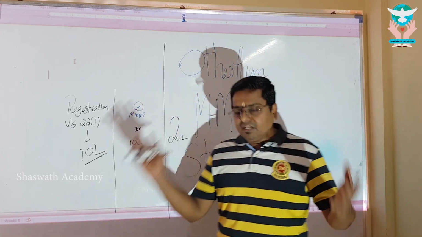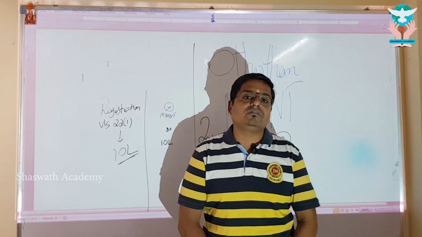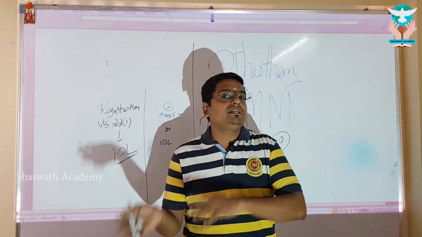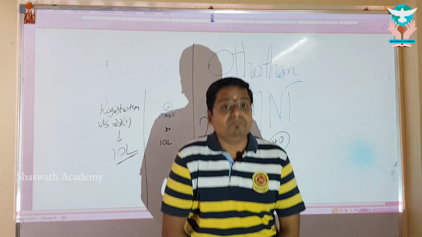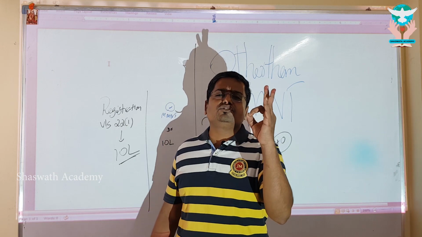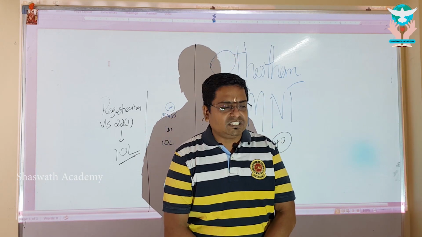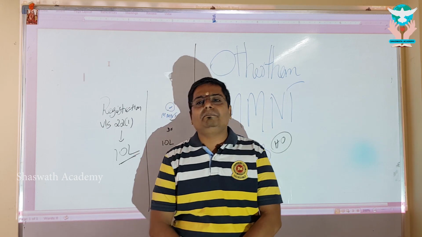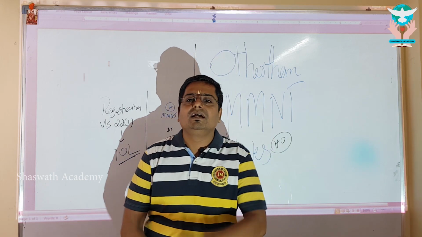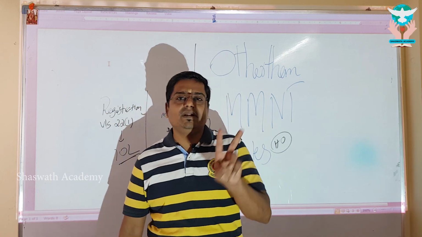Only service. Let us quickly recap. Section 22, subsection 1, read with the notification issued with effect from 1st April 2019, and the third proviso, which is the latest amendment. Tell me, my dear, what is the combined understanding? I am an exclusive supplier of service. What is my registration limit? Special category states, what is that? MMNT. How much is the limit? 10 lakhs. Other than special category states, only service, 20 lakhs.